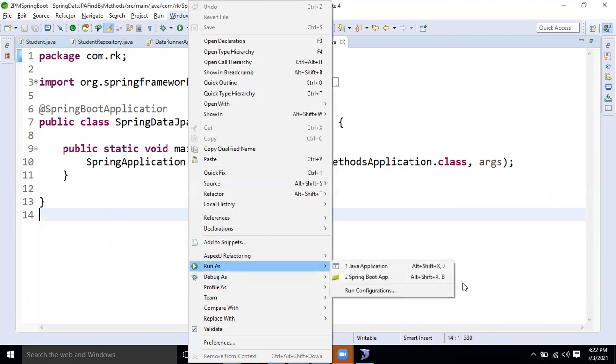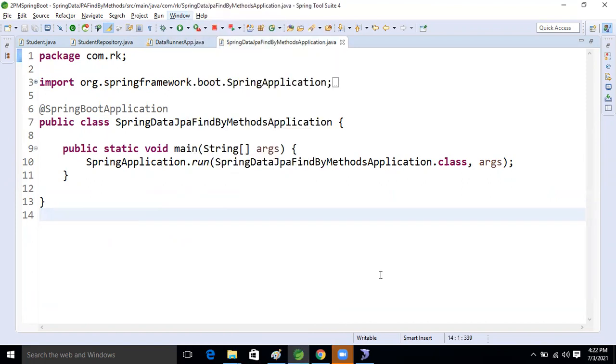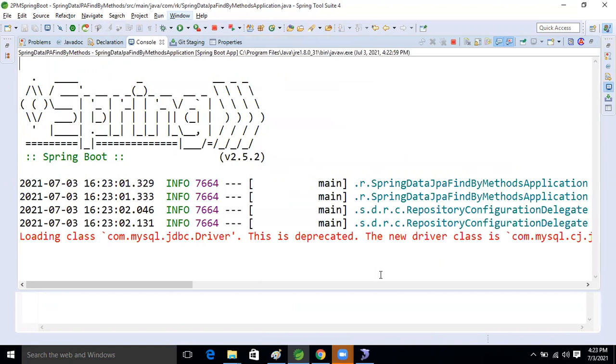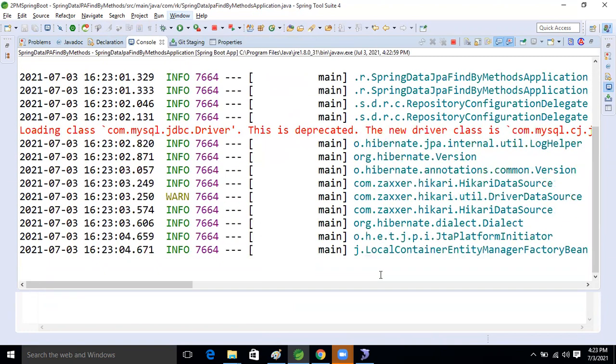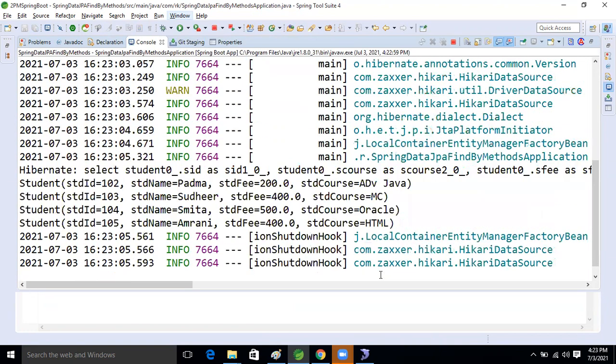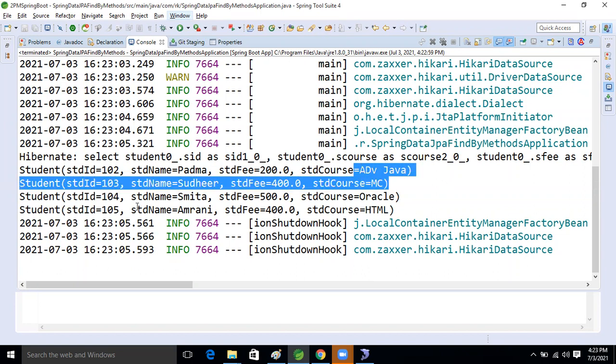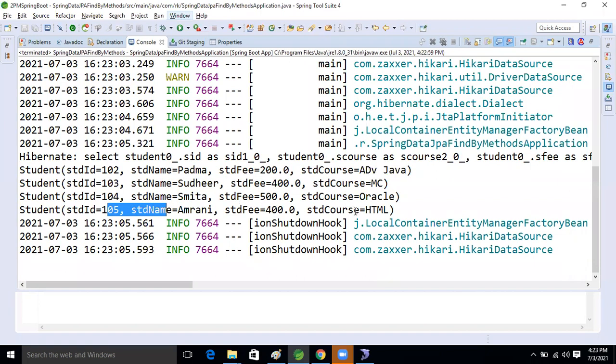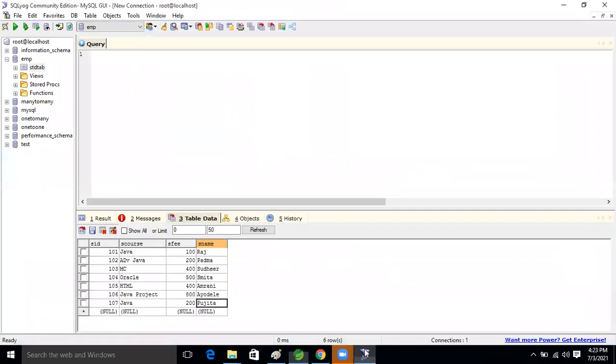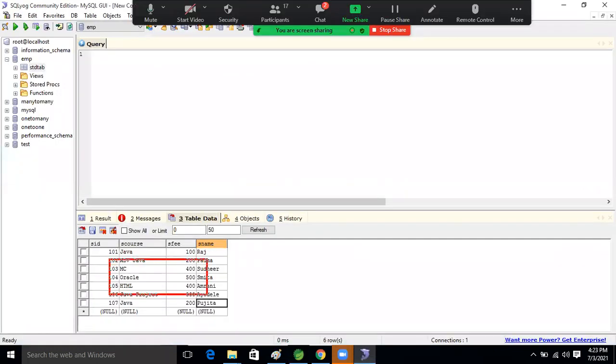Okay, now run the application. See that, 101, 102, Padma, all the records we are getting up to 105, HTML, Amrani. Till now, from here to here, we are getting the result or not, guys? Yes, sir. Yes, Ravi.